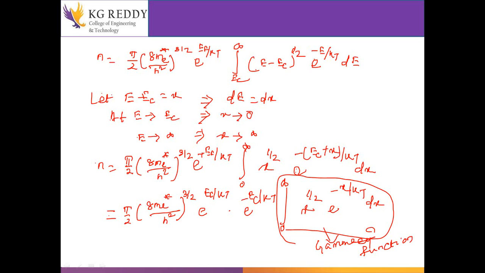I'll write here: n equals pi by 2, (8 m star by h square) to the power 3 by 2, e to the power (EF minus EC) divided by KT.